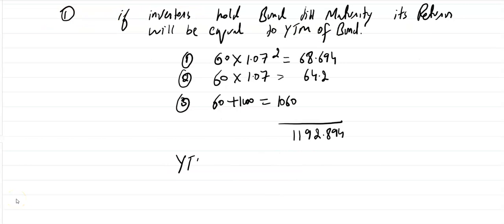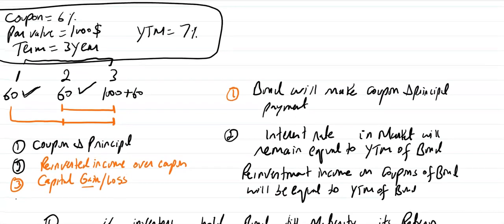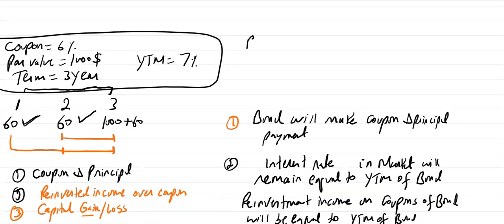Now let's calculate the return. Return is also called the YTM. So you will put the return with principal amount in the numerator, and the invested amount, which is equal to the market value, in the denominator, raised to 1/3, minus 1. As the market value is not given, let's calculate it. PMT is 60, N is 3, I/Y is 7, FV is 1000. Let's calculate the market value.